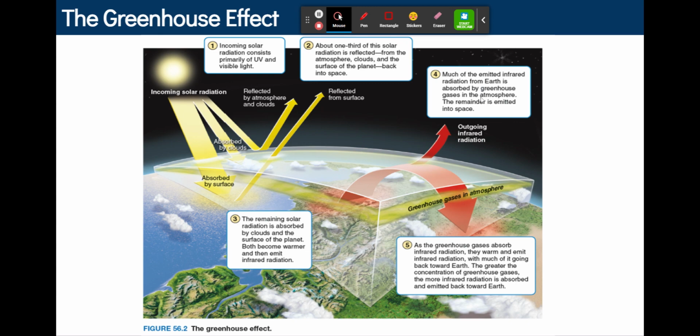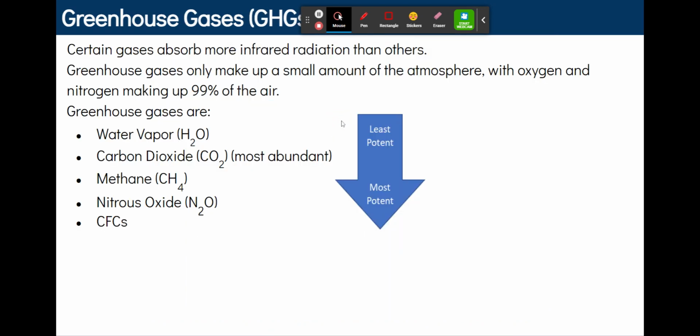Much of the emitted infrared radiation from Earth is absorbed by greenhouse gases in the atmosphere, and the remainder is emitted into space. As the greenhouse gases absorb infrared radiation, they warm and emit infrared radiation, with much of it going back towards Earth. So, this then causes warming of the planet because this radiation and this light is warm.